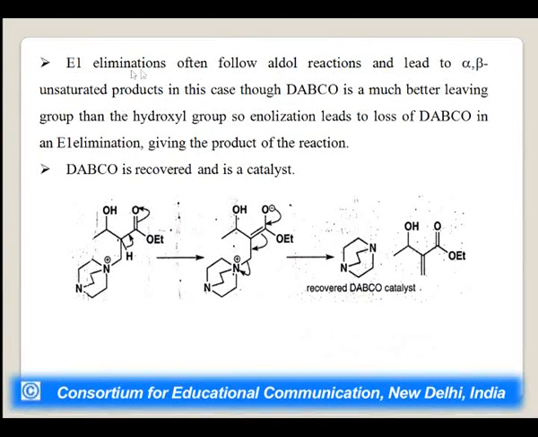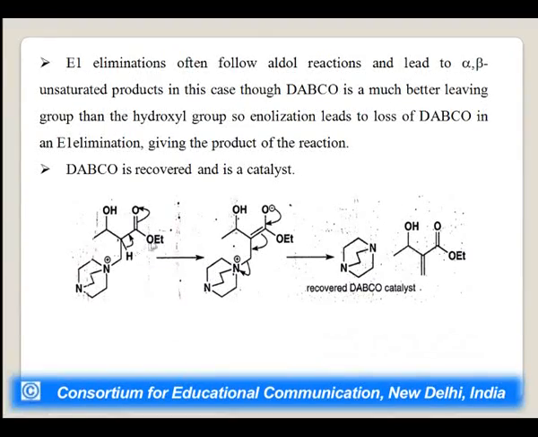Now, E1cB elimination often follows the aldol reaction and leads to the alpha-beta unsaturated product. In this case, though, DABCO is a much better leaving group than the hydroxyl group in previous cases. So enolization leads to loss of DABCO in an E1cB elimination, giving the product of the reaction. We have also discussed what E1cB elimination is, and here DABCO is recovered as a catalyst.